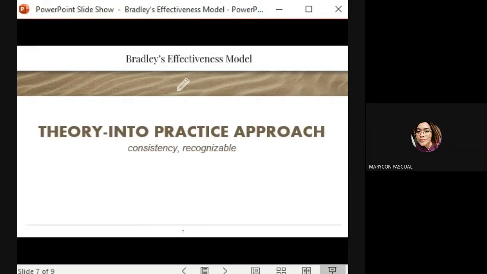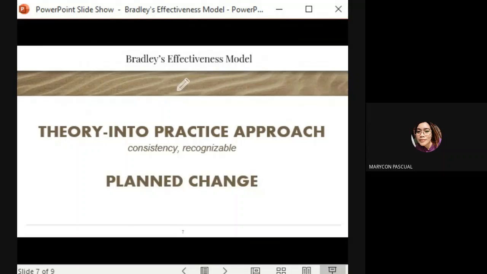So, theory into practice approach. Consistency, and it must be recognizable. Theory into practice approach is evident if everyone, from the higher ups to teachers, knows what the goal of the curriculum is, and also making sure that the day-to-day activities of the school are based on these objectives. As Bradley put it, the indicators of theory into practice can be such things as basic skill emphasis, grading procedures, grouping patterns, promotion policy, homework policy, required curriculum, effective curriculum, learning materials, individualization, and etc.